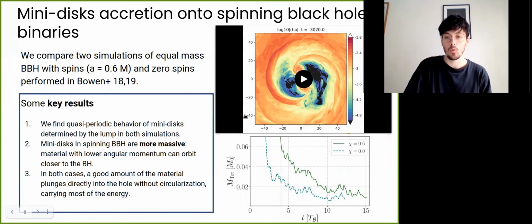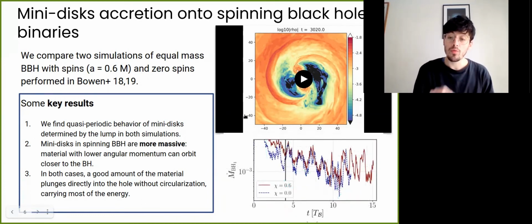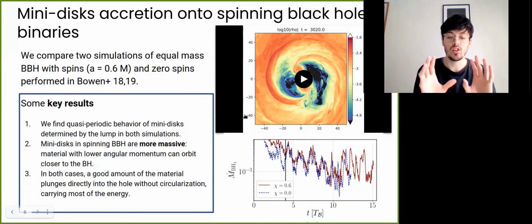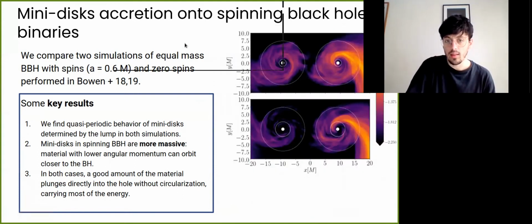We also analyzed in detail the accretion rate into the black holes, and we found that the accretion is very similar between non-spinning and spinning black holes. So this indicates that there is a shared mechanism of accretion in both cases that dominates the system, and this mechanism is given by the lump. So we analyzed this in detail.